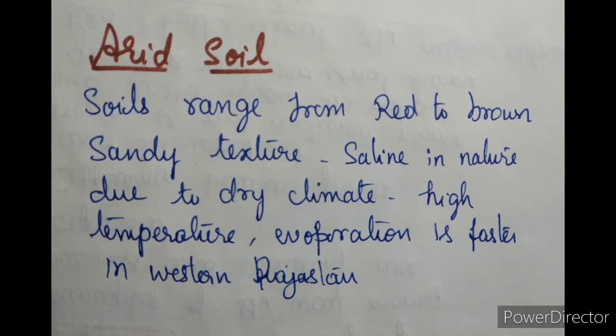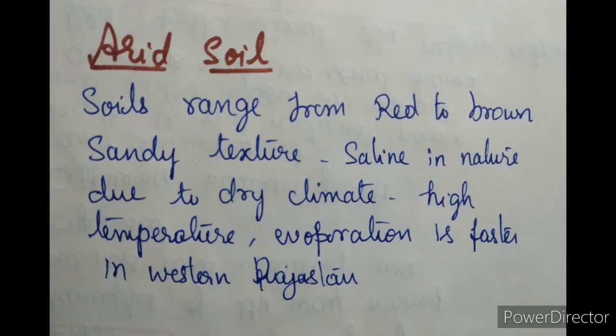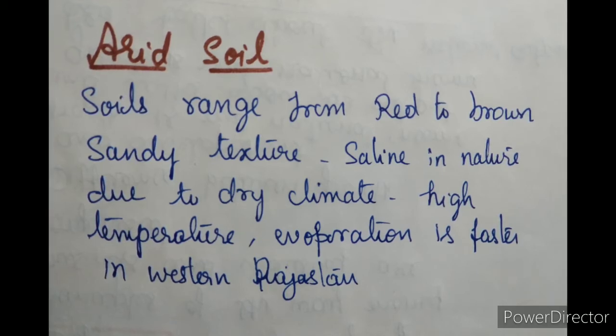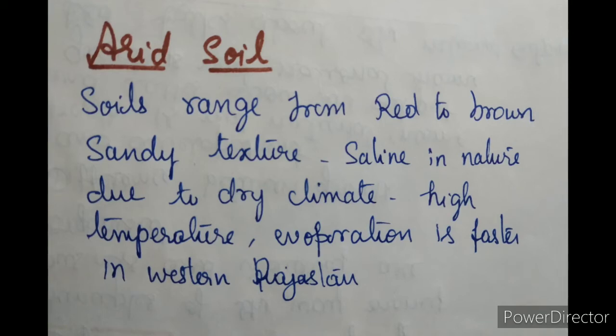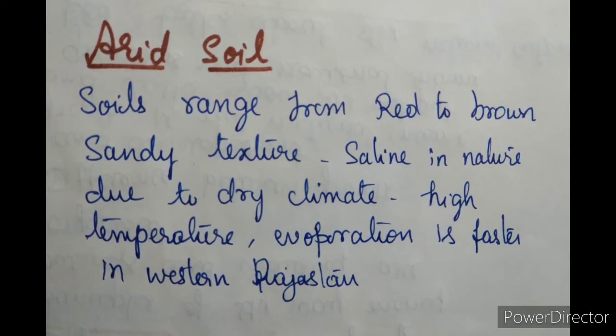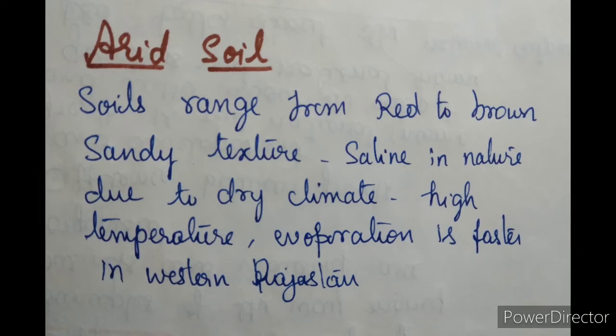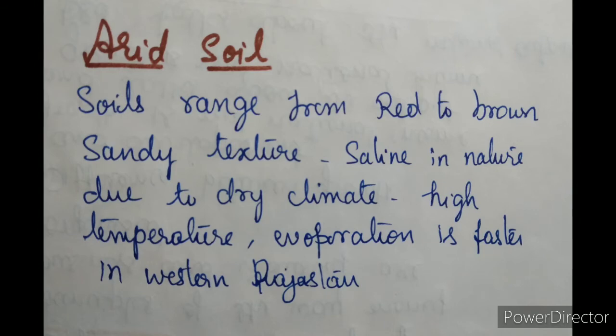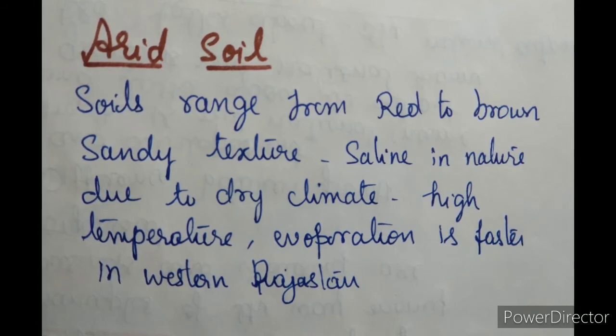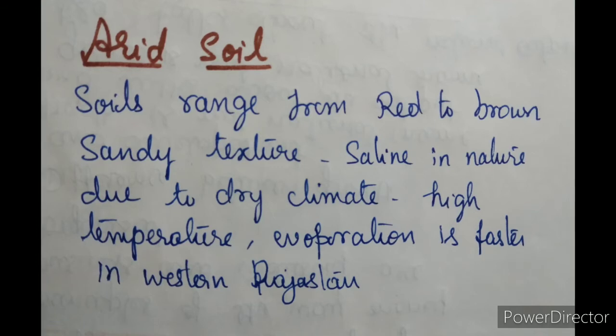See, arid soil is in the range of red and brown in color. They are generally sandy in texture. They have a saline nature also. In some areas the salt content is very high, and common salt is obtained by evaporating the water. Due to the dry climate and high temperature, evaporation is faster and the soil lacks humus and moisture.